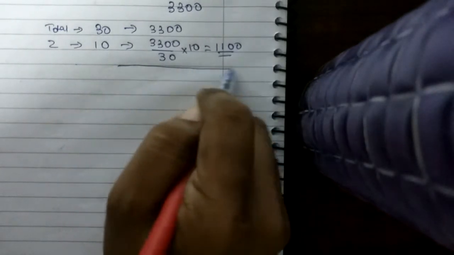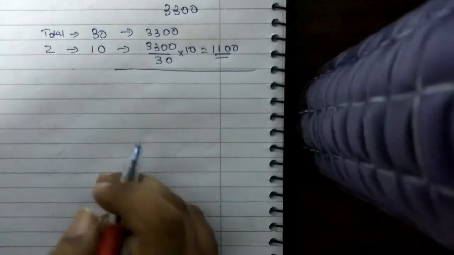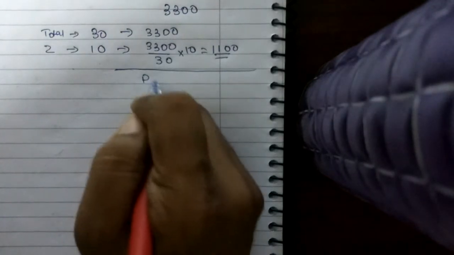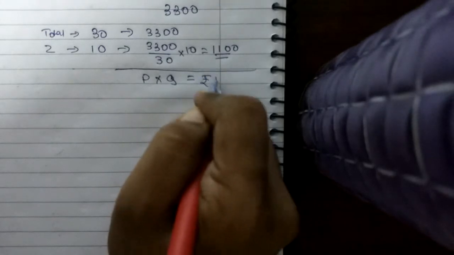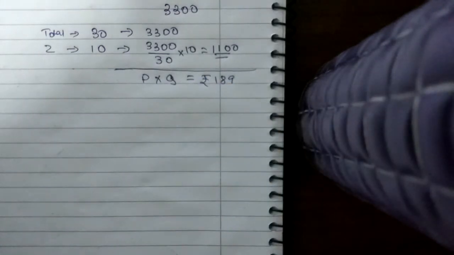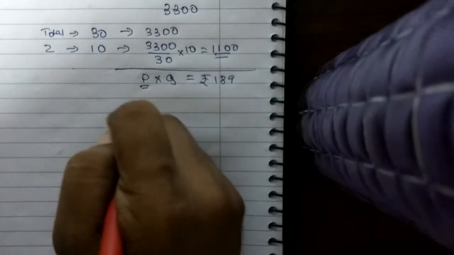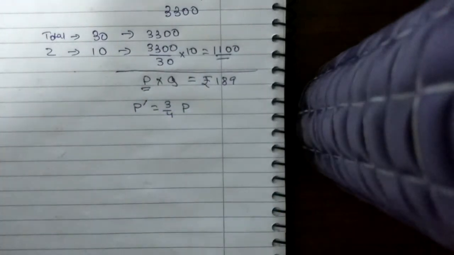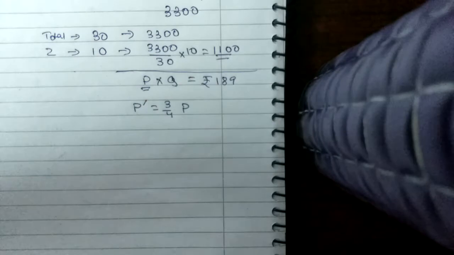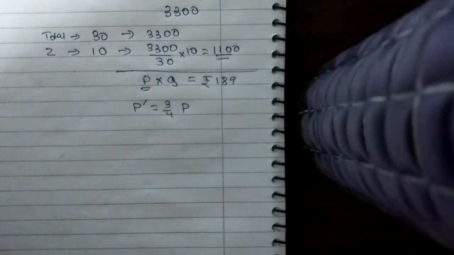Okay, see, one way, by problem sums, if you want to understand and have a nice time solving it, is: price into quantity will be equal to rupees 189. Now the price decreases by 25%. Okay, so the new price P dash will be 3/4 of P. Okay, because of this, the quantity increases by 3.